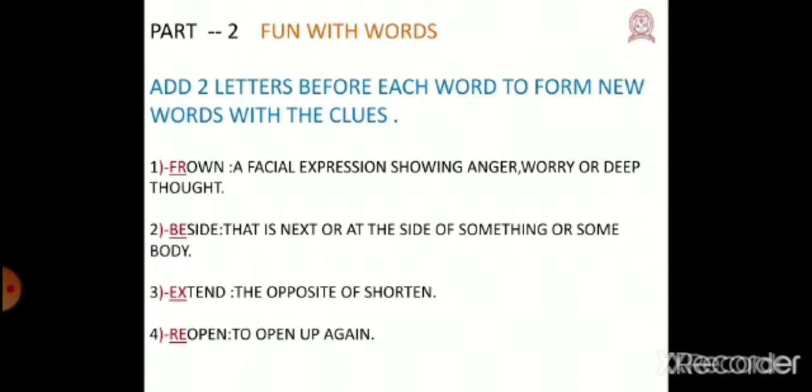Number 1, dash OWN. A facial expression showing anger, worry or deep thought. The facial expression is called frown. So we have to add FR before OWN. So it makes frown. Number 2, that is next or at the side of something or somebody. It is beside. Beside.